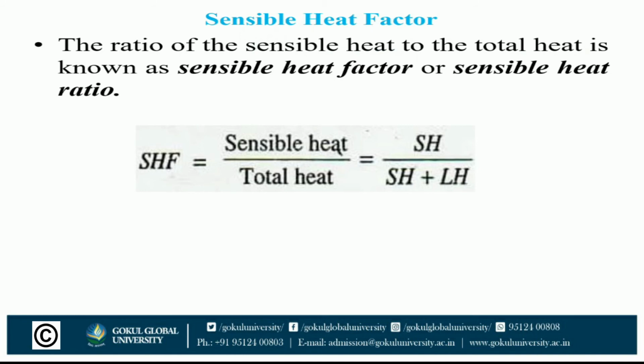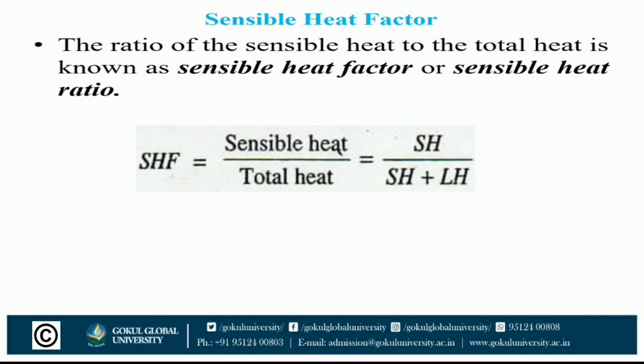Let's see sensible heat factor. As a matter of fact, the heat added during a psychrometric process may be split up into sensible heat and latent heat. The ratio of sensible heat to the total heat is known as sensible heat factor or sensible heat ratio.